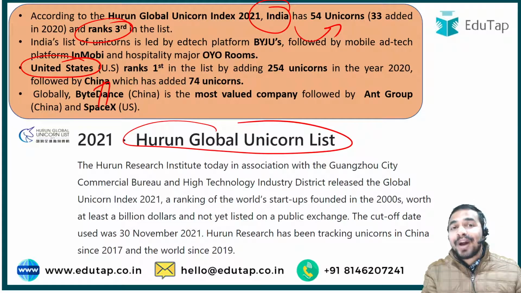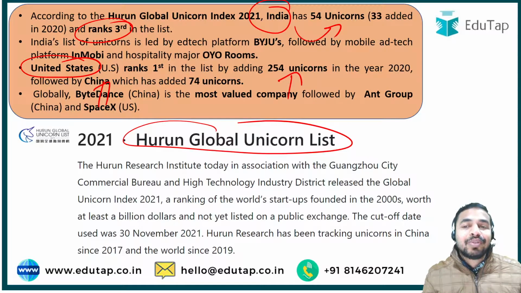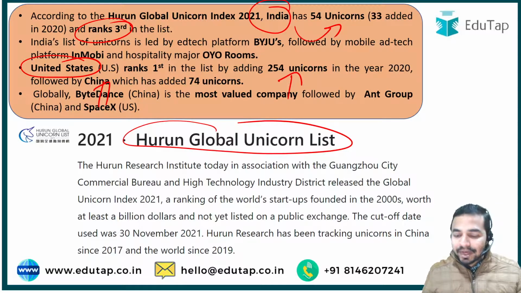So in the very first position it was the United States with 254 unicorns. In the second position it was China, and in the third position it was India with a total of 54 unicorns, out of which 33 were added in 2020. Okay, so I hope that this particular part is very much clear.